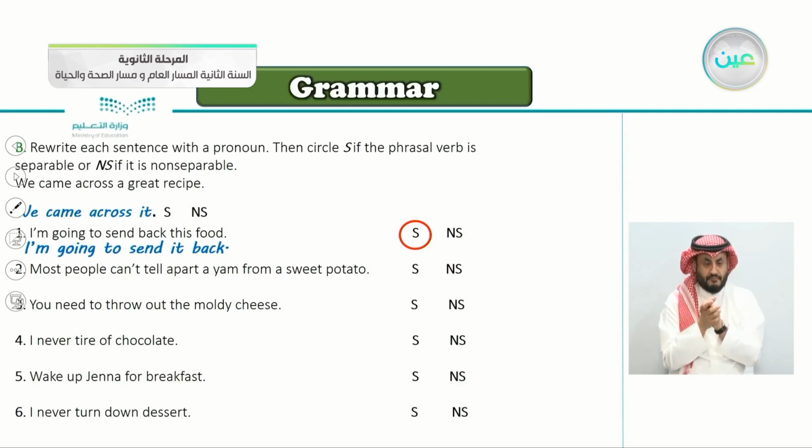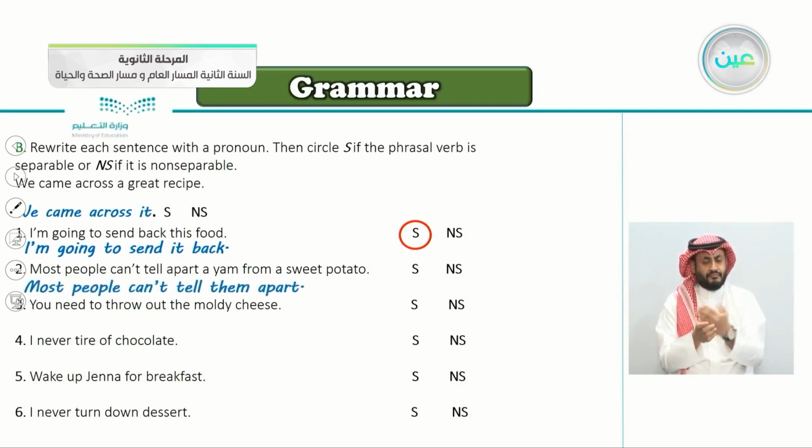Number two, most people can't tell apart a yam from a sweet potato. So how do we rewrite this with a pronoun? We say most people... Yes, very good. Most people can't tell them apart.